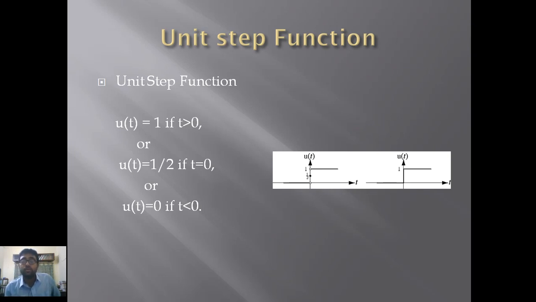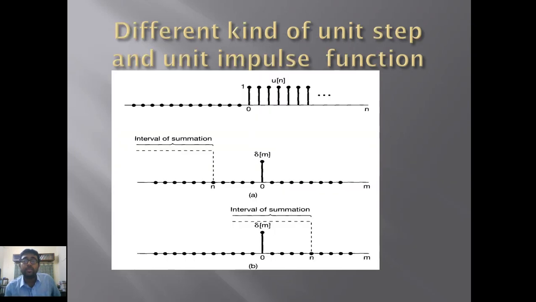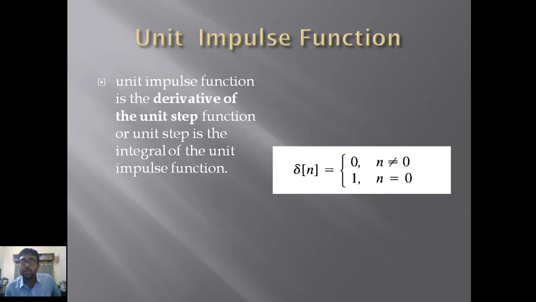Now let's go to the next function that I'm going to describe, the unit impulse function. First I'm going to describe the unit impulse function. What is the unit impulse function? It is very similar to that, with a very minor difference. In case of the unit impulse function, first understand the expression. This is the expression of the unit impulse function. It is going to be 0 when n is not equal to 0.